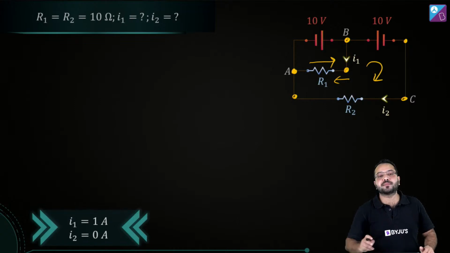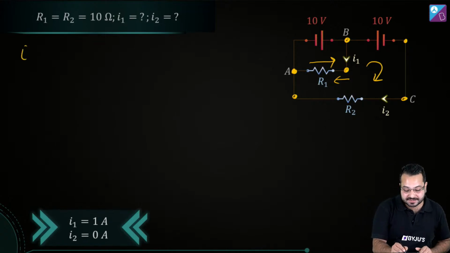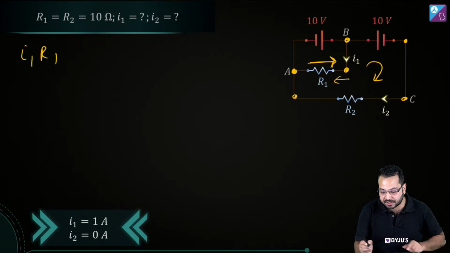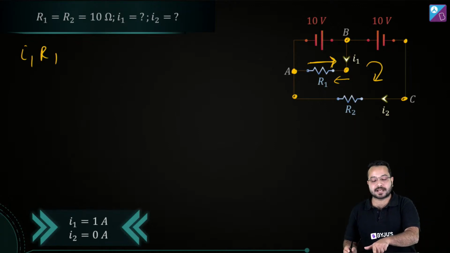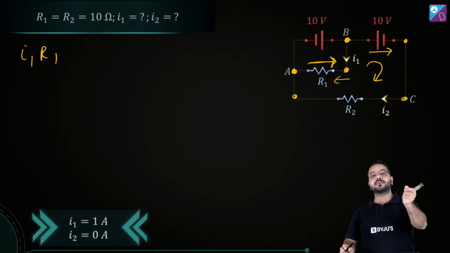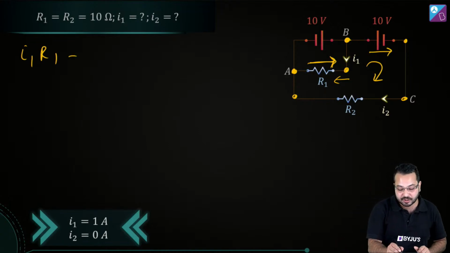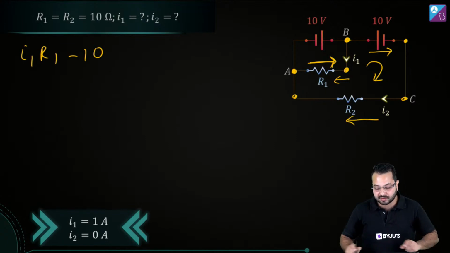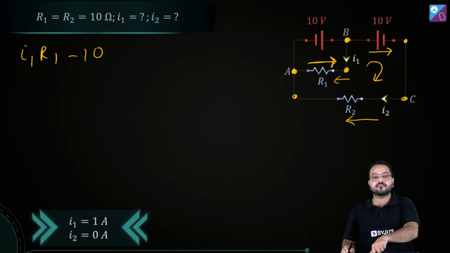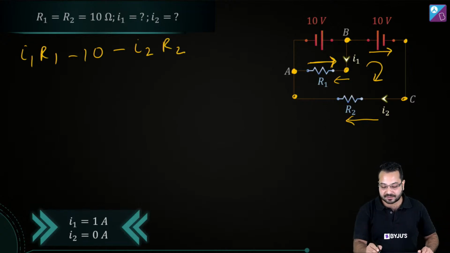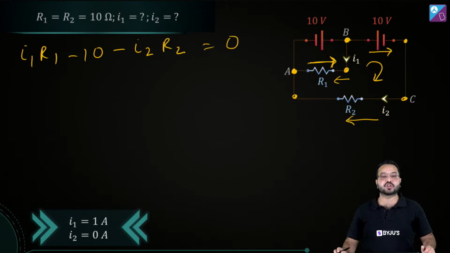So when we are going opposite to the current, we should write plus I1 R1. Do you agree? We have gone opposite to the direction of current, so we write plus I1 R1. Then where do we reach? We are crossing this battery from the positive terminal to the negative terminal, so we should write minus 10. Now we are crossing this resistance in the direction of current, so this should be minus I2 R2, and then we are back, so this should be equal to 0. Do you agree?